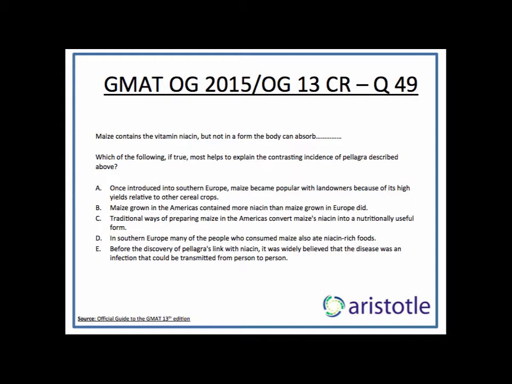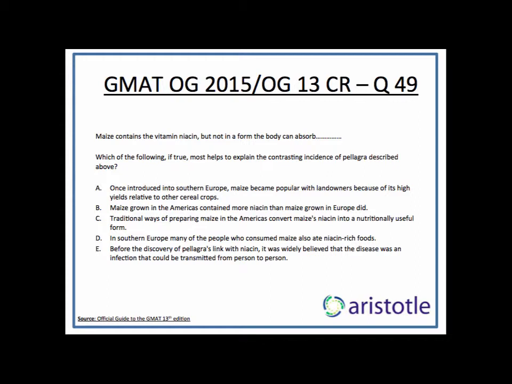This is interesting because you see, maize contains niacin. Niacin deficiency leads to pellagra. Now, the Europeans who are subsisting primarily on maize are developing pellagra, which is understandable, because even though maize contains niacin, it cannot be used by or absorbed by the body, which could be a reason why Europeans who consume this maize are still contracting pellagra.